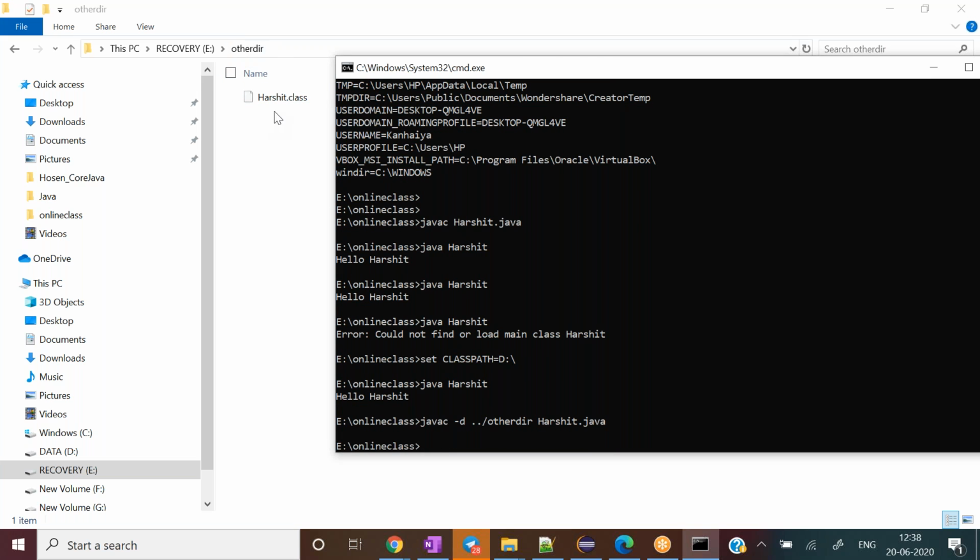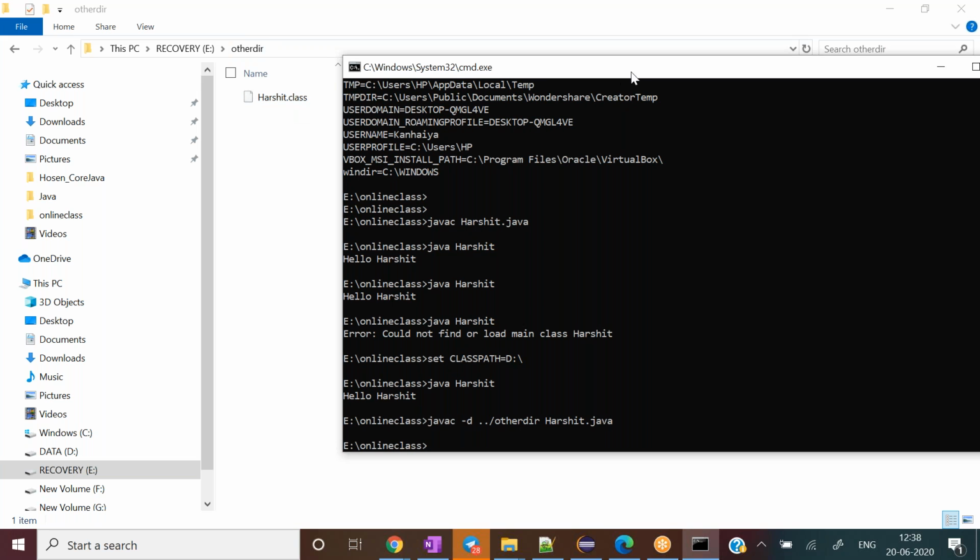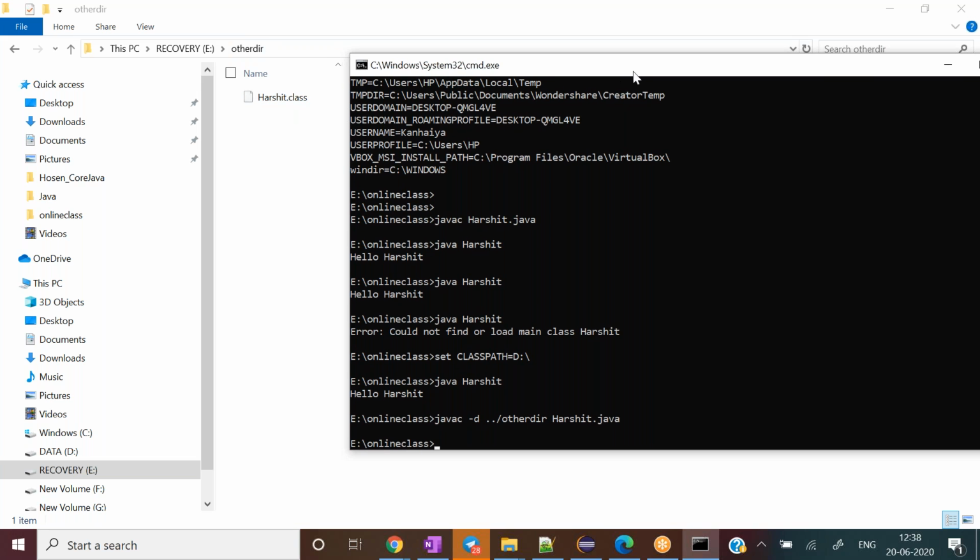See here, the other directory shows the Harshit .class files to us, right? Why? Because we can explicitly set where our .class file goes, whatever location we wish. Later, in this command prompt itself, I will set the classpath equal to e:/otherdirectory. So the classpath would be set, and whatever program I run should run easily.